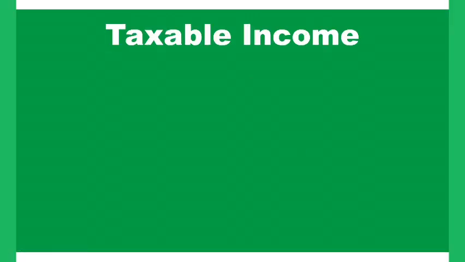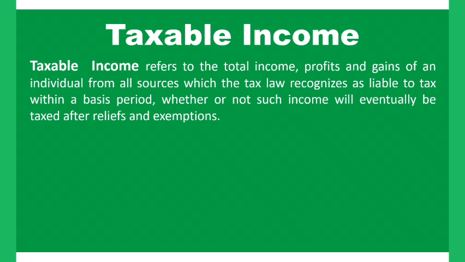So the taxable income, in the previous class we said, taxable income refers to the total income, profits, and gains of an individual from all sources, which the tax law recognizes as liable to tax within a basis period, whether or not such income will eventually be taxed after relief and exemption. It is possible that you have an income that is subjected to tax, but at the end of everything, we say this income should not be charged to tax.